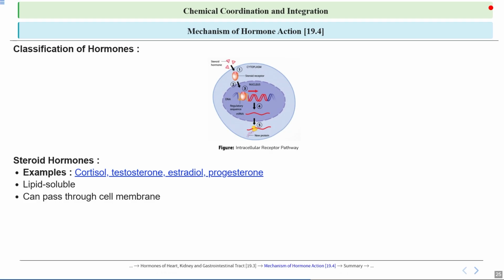Can pass through the cell membrane. It uses intracellular receptors. We have just discussed what intracellular receptors are. These are special proteins located inside the cells, usually in the cytoplasm or nucleus, that bind to certain hormones or signaling molecules such as steroid hormones, which can pass through the cell membrane. Once these molecules attach to the receptors, they trigger a response inside the cell by activating genes or other cellular processes, allowing the cell to react to signals from outside the cell. So this system is important for regulating various bodily functions like metabolism and development.